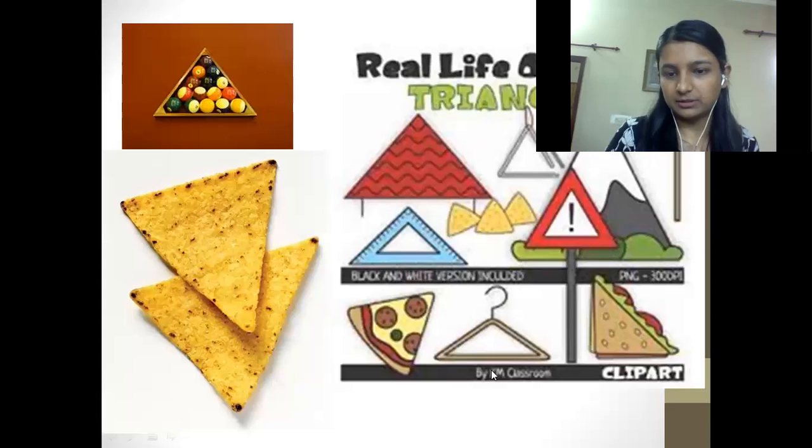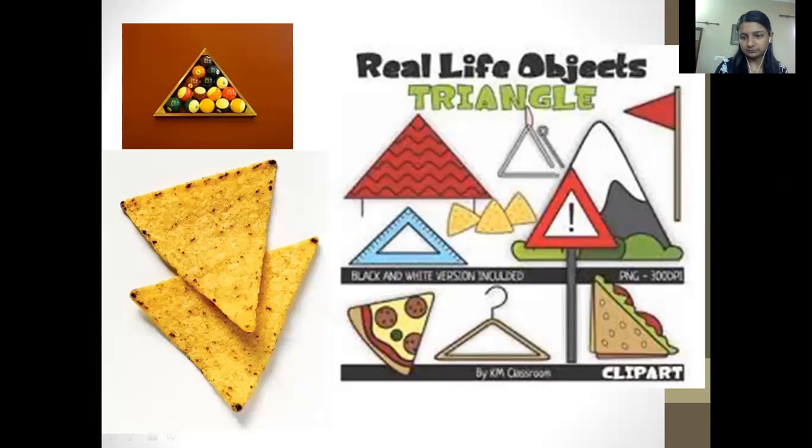Okay, let me show you that. Here is what you are observing in the image. First is a game which you might also have played, or your elder sister, brother, or family used to play this. This is an 8 ball pool game. It has a boundary where all the balls are kept, and that boundary is in a triangular shape. Then there are several things you can observe.